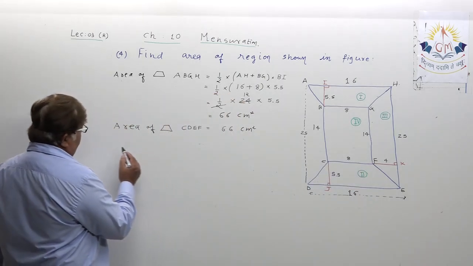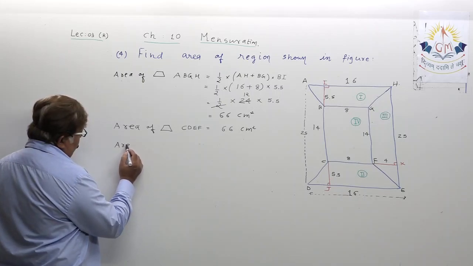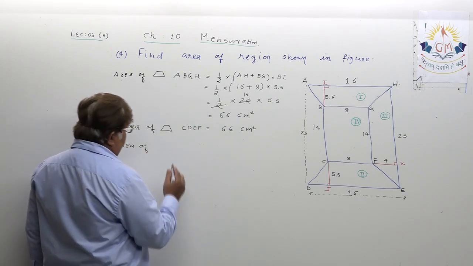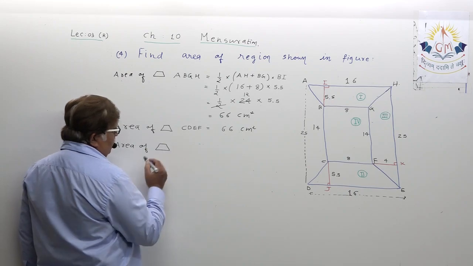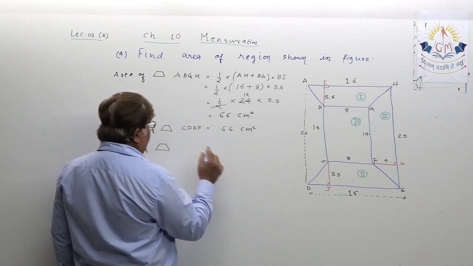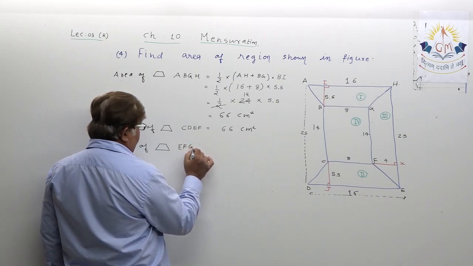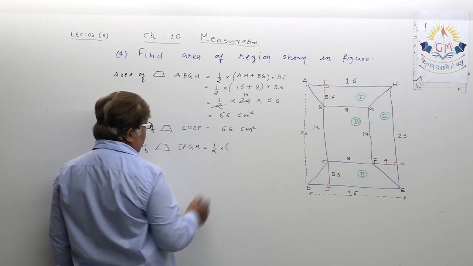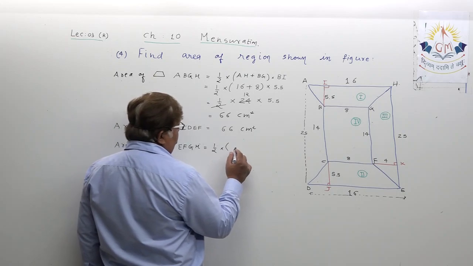Let us find area of trapezium EFGH: half into sum of the parallel sides.